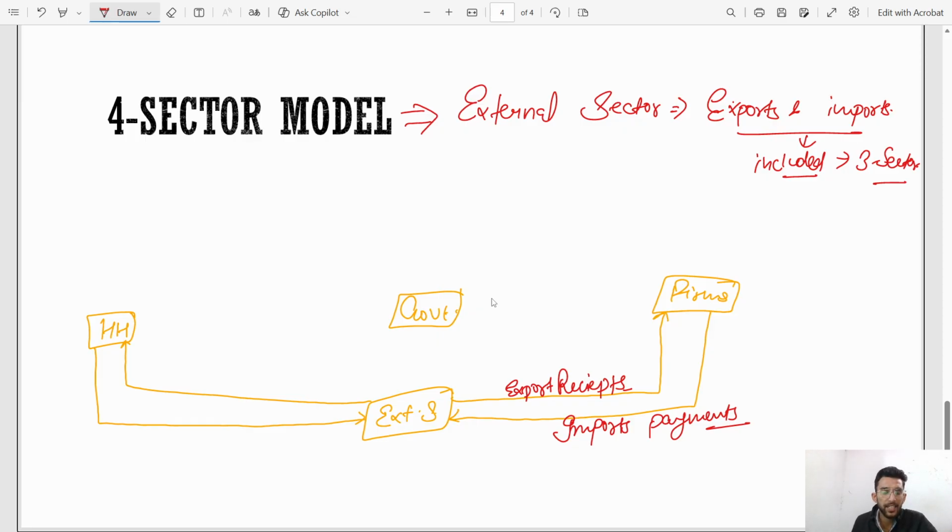And what is the relation between household sector and external sector? In the same way as related between household and firms, household will give factor services to external sector, and in return of factor services, external sector will give factor payments.